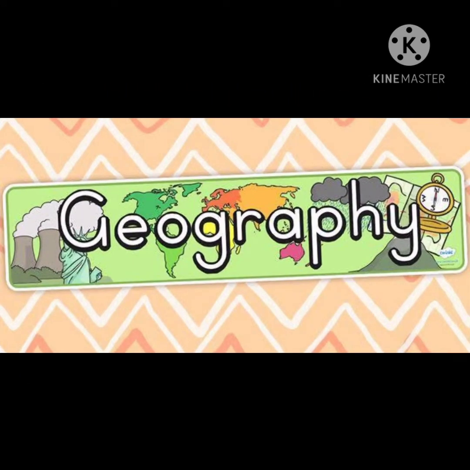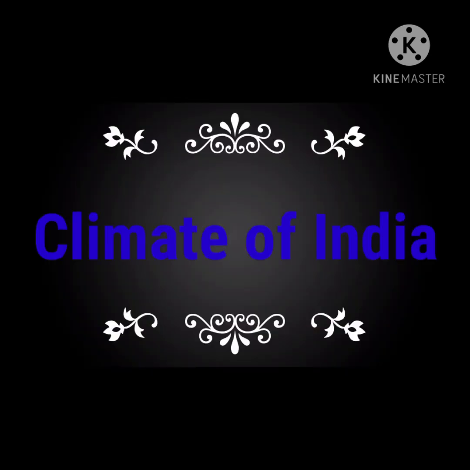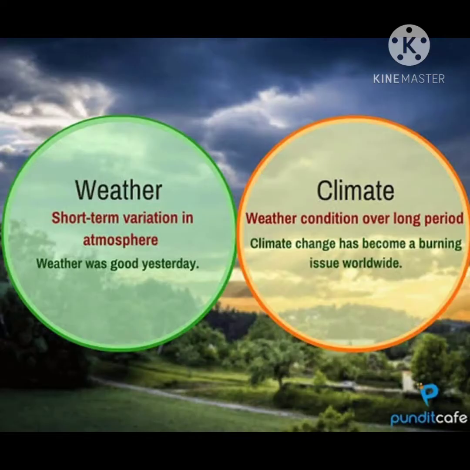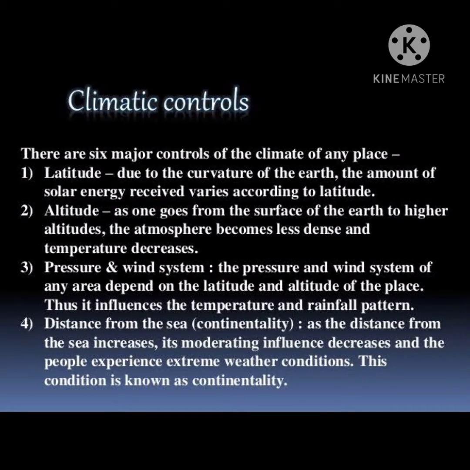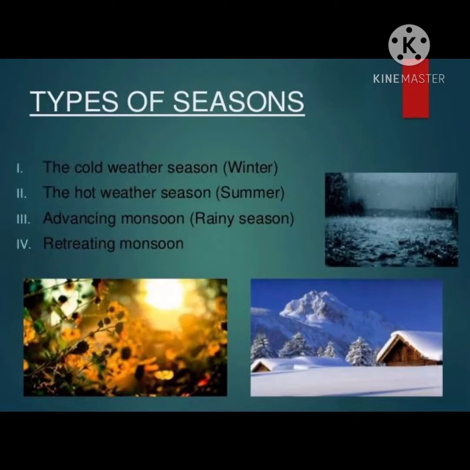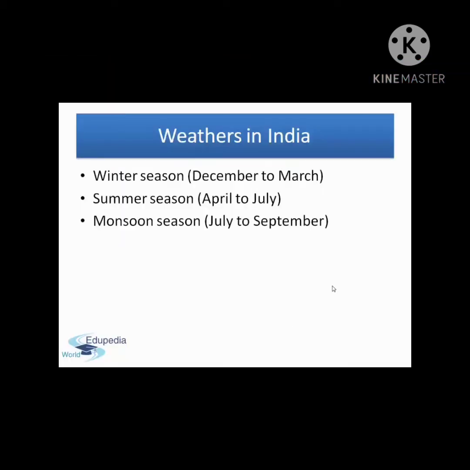Geography, 4th lesson, Climate of India. In the previous class, you have studied climate and weather, and the factors influencing climate and weather. The factors that affect climate are called climatic controls. These include latitude, land-water relationship, relief, and upper air circulation. Now, let us discuss types of seasons in India. We are going to learn about types of monsoon in India. Monsoon is nothing but the rainy season.